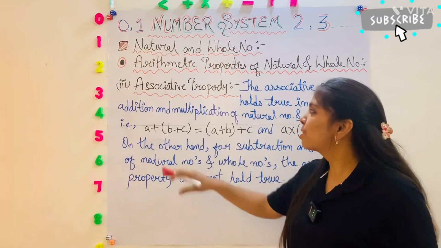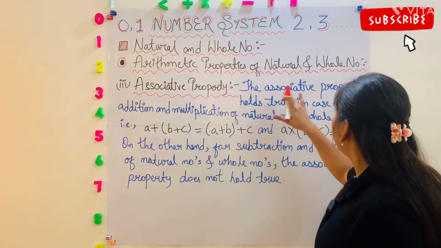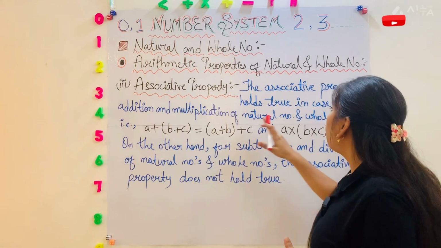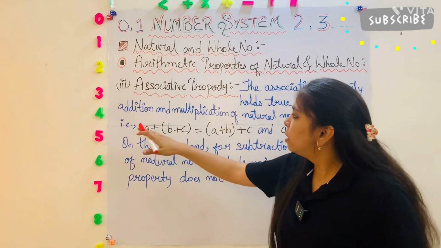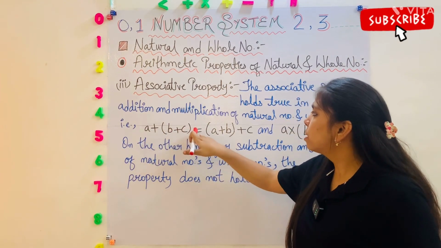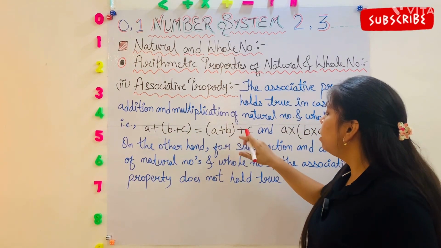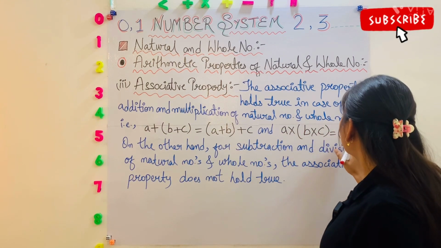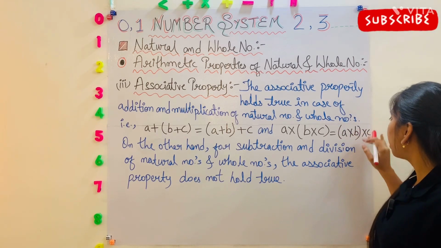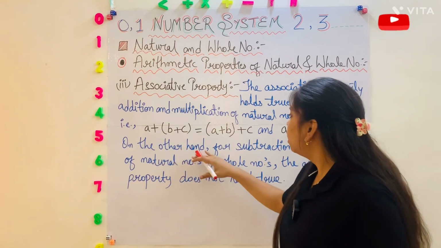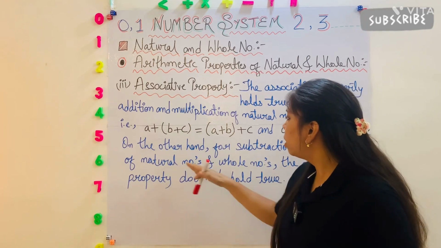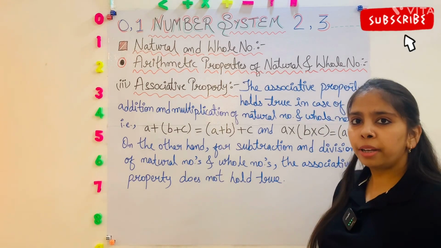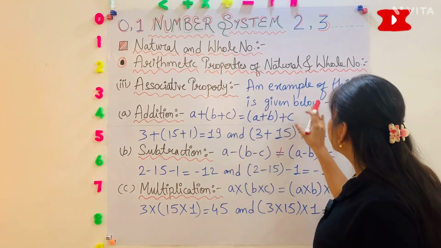Okay. So the next one is the associative property. The associative property holds true in case of addition and multiplication of natural numbers and whole numbers. That is, a plus (b plus c) is equal to (a plus b) plus c, and a into (b into c) is equal to (a into b) into c. On the other hand, for subtraction and division of natural numbers and whole numbers, the associative property does not hold true. Okay. An example of this property is given below.